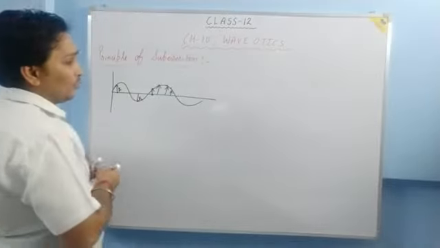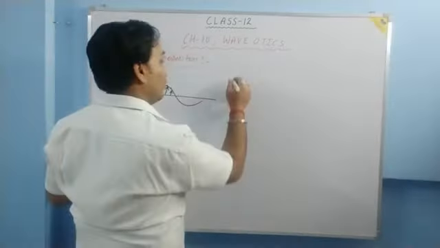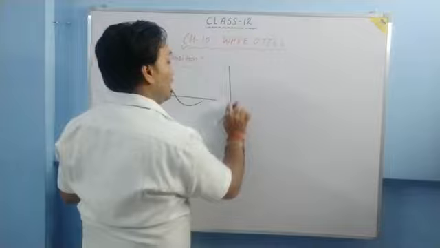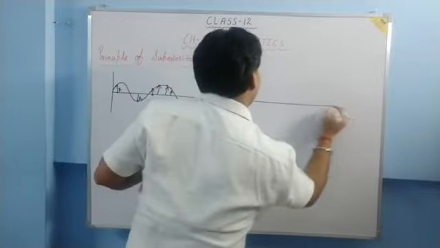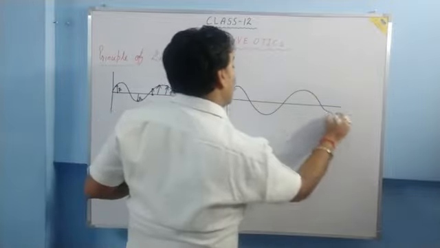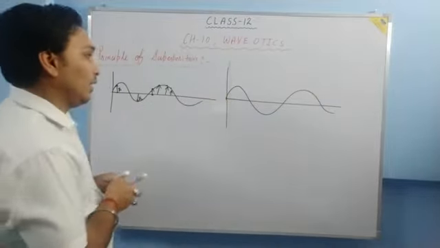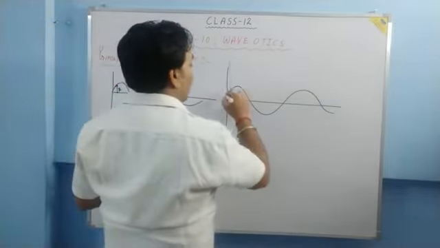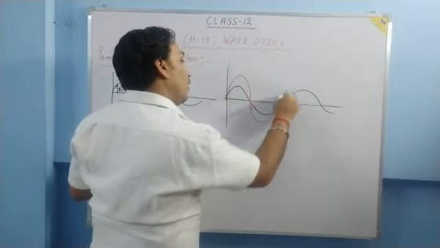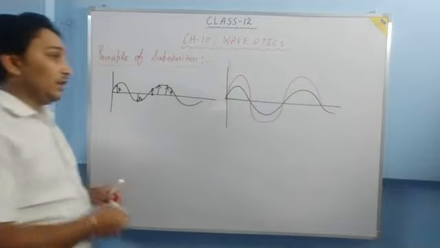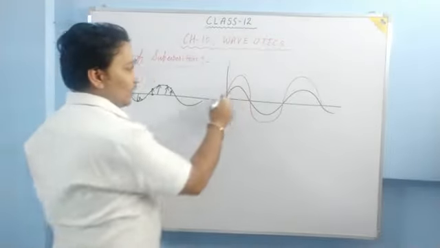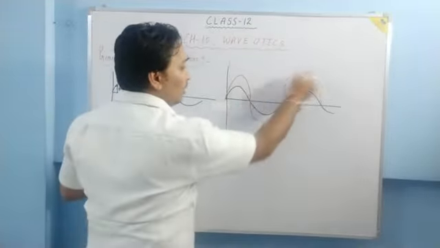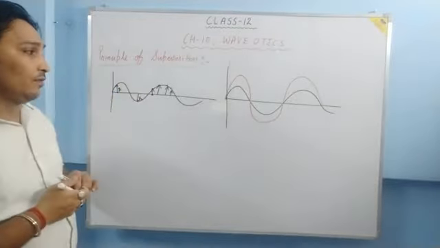Now suppose in a medium, two waves are moving simultaneously. This is the first wave and let this be the second wave. I hope you are able to understand the difference between the black and red colors. If not, let this be one wave and this be the second wave. Now what will happen?